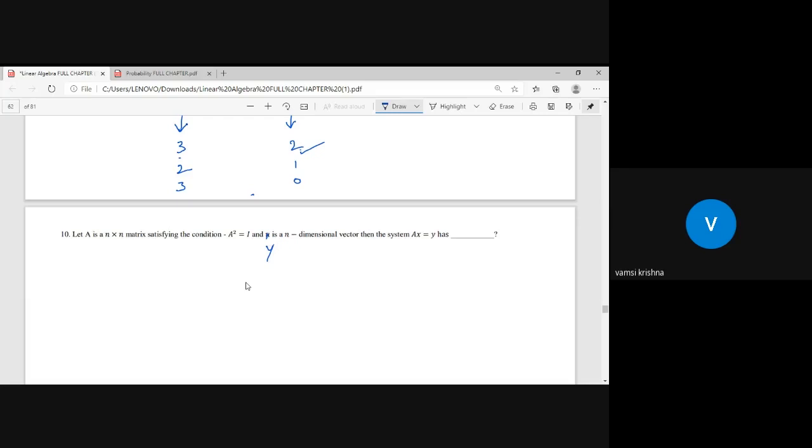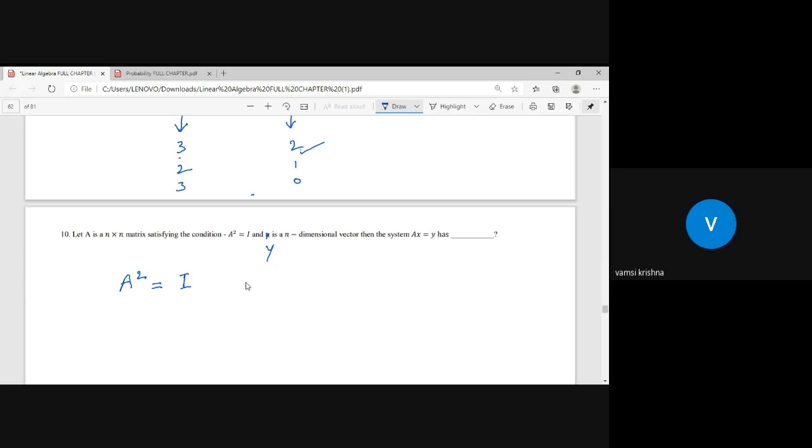Sir, I want to say one thing to you. A square is an identity matrix. The given matrix A is a square matrix of order n by n, and A square is equal to identity. If A square is equal to identity, the given matrix is something like what you call an idempotent matrix.